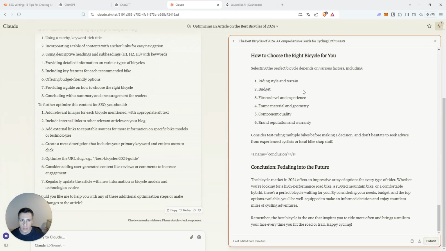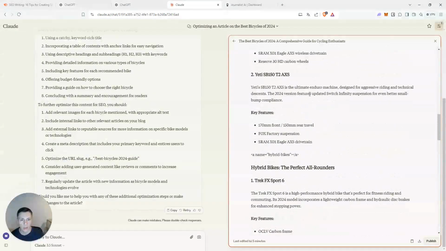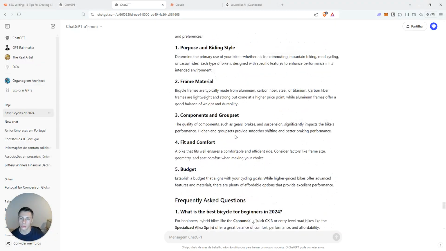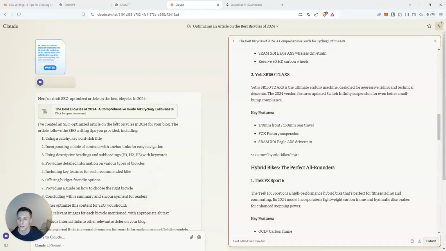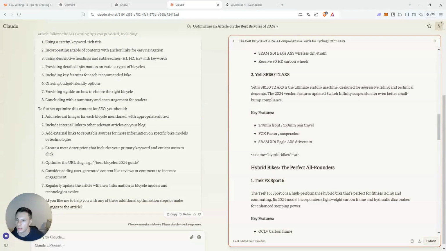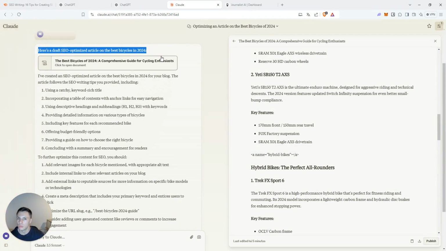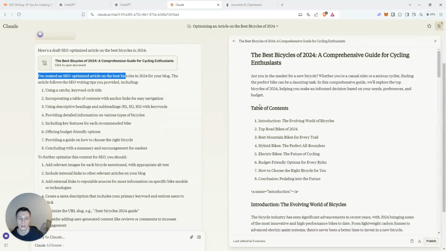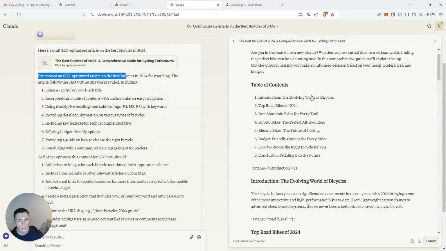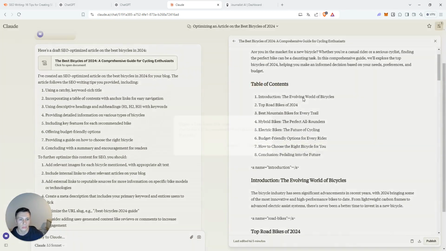Now on Claude AI, okay, I like that the result is not in the chat, right? I can see the prompt here, and I can see how the AI thought about the task, right? I've created an SEO optimized article, and I can actually see the result here. I like this a lot. Now it's interesting, it also included the table of contents.